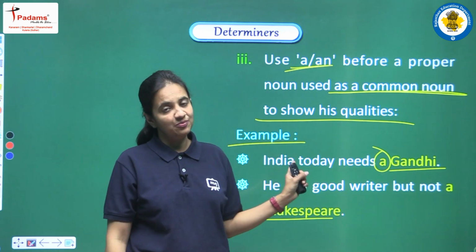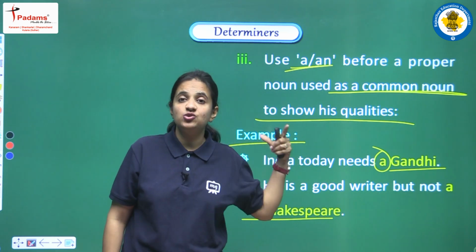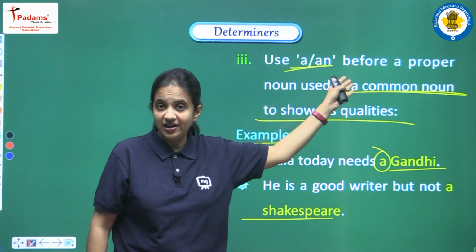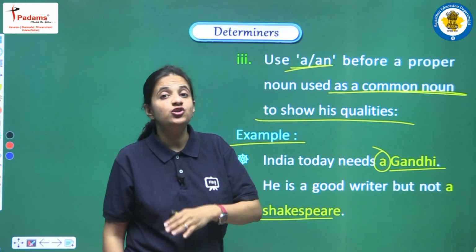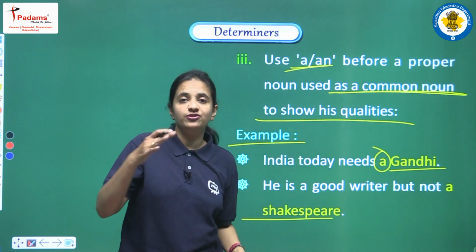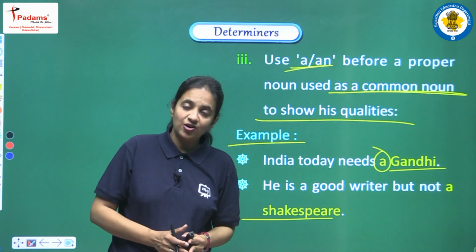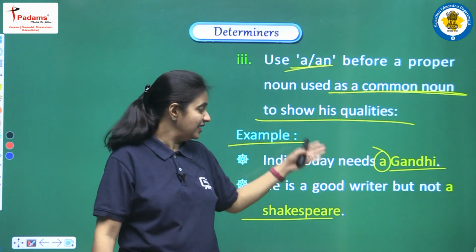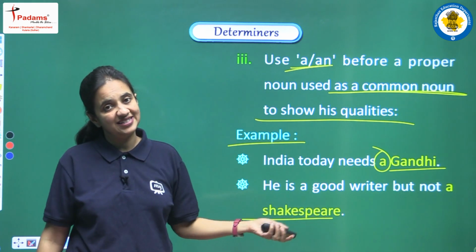So yes, this is another use, and according to this point we can use these two articles before a proper noun, but the condition should be that the proper noun is used as a common noun to show the qualities of that person. In that condition we can use a or an before a proper noun, like these two sentences that we have discussed.